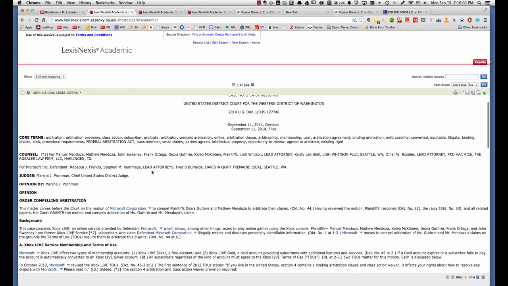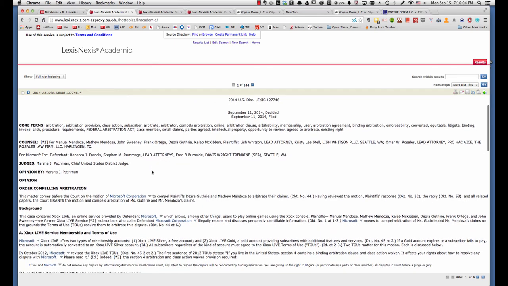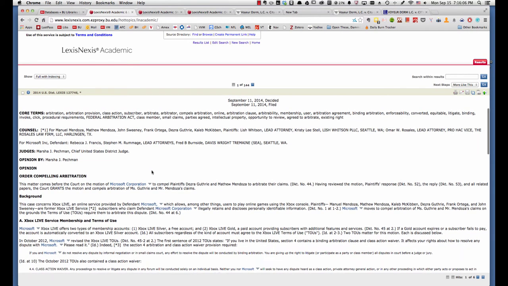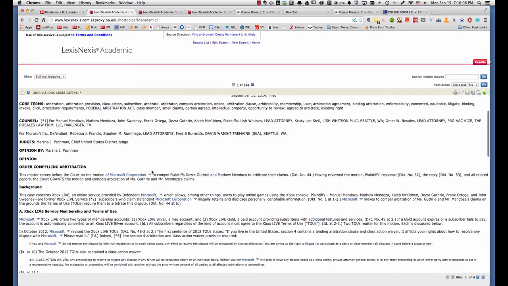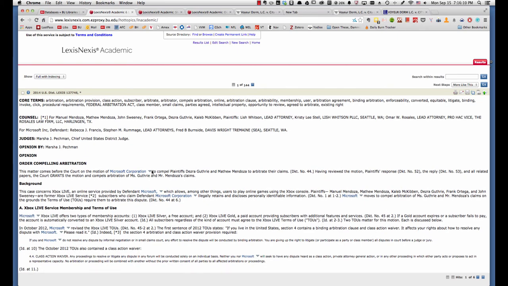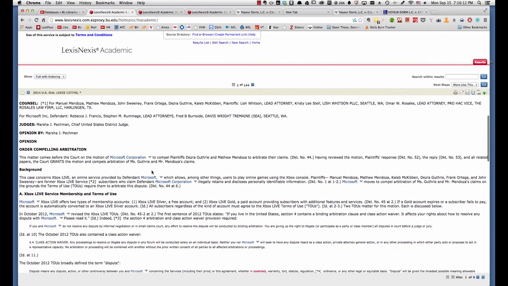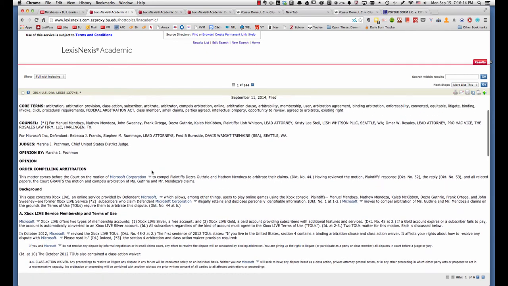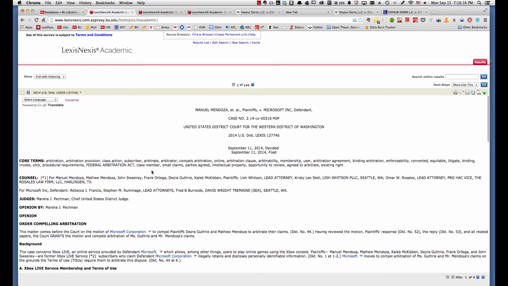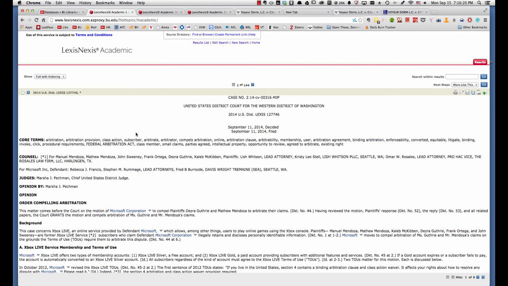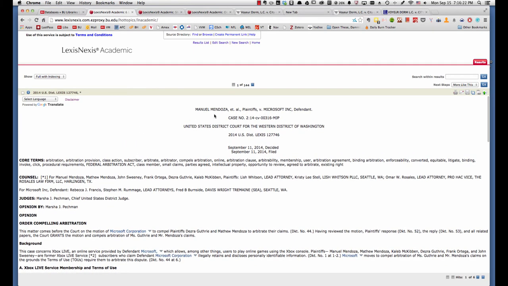But if we go look at the head notes, we can see this is an order compelling arbitration. And I am willing to bet you, without reading the case, that the dispute here concerns an arbitration clause in Microsoft's terms of use, where Mr. Mendoza was unhappy with Microsoft and brought a case in court and sued Microsoft for something or another.